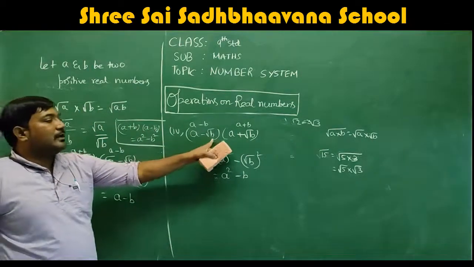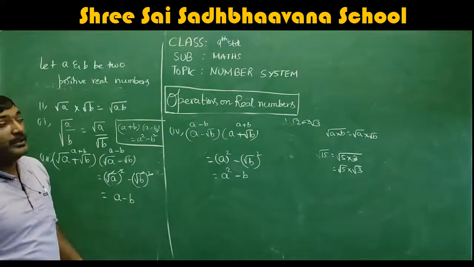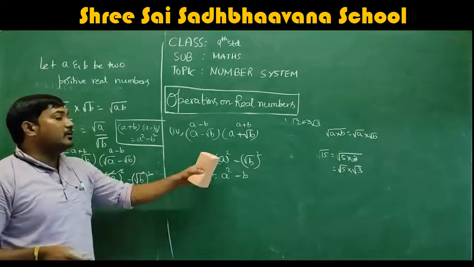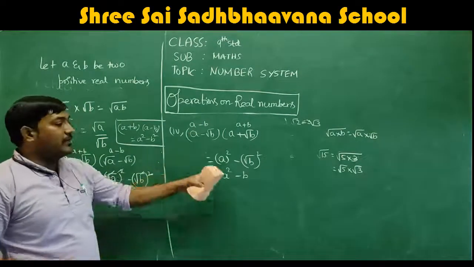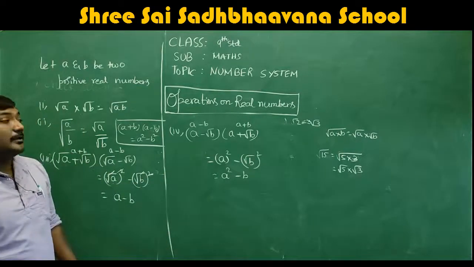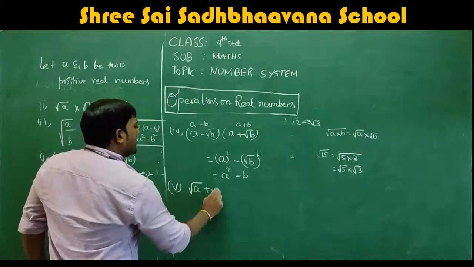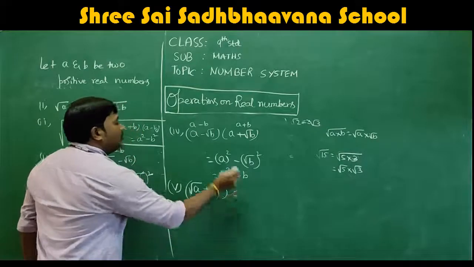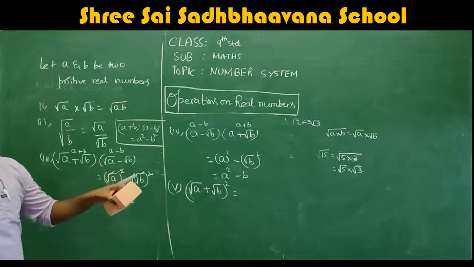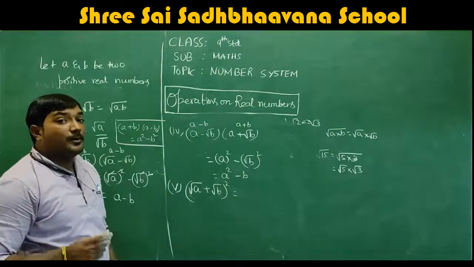It means a minus root b into a plus root b, which is a whole square minus root b whole square. So a square is a square itself. Correct? In the place of a we have a, and root b whole square is b. So a square minus b. So another one is root a plus root b whole square. Okay, root a plus root b whole square. See, do you have anything in mind, which formula in polynomials is this formula related to?